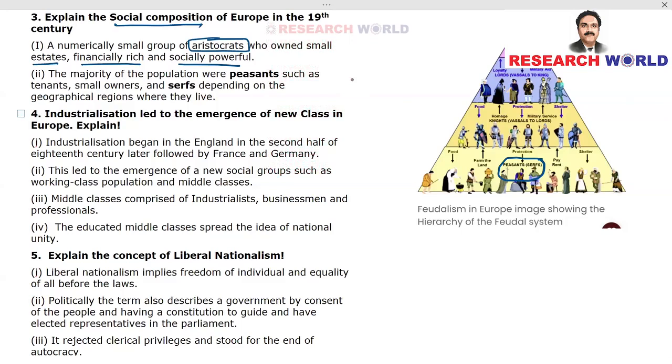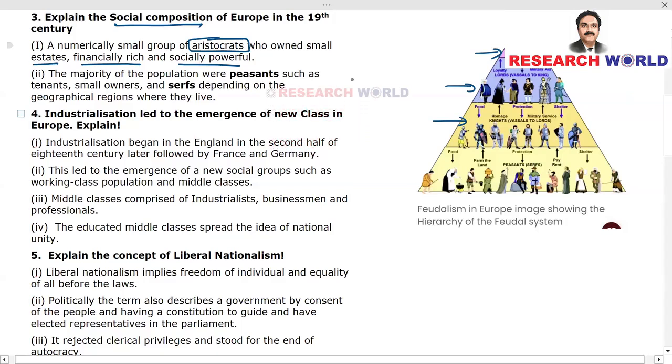Then we get the so-called duchies with duchesses and dukes, and knights, vassals to lords. These are all the hierarchical system, different terminologies to describe their position. But the common factor is that peasants or serfs will always be at the bottom of this hierarchical system, and they are at the receiving end. They are the suffering people.